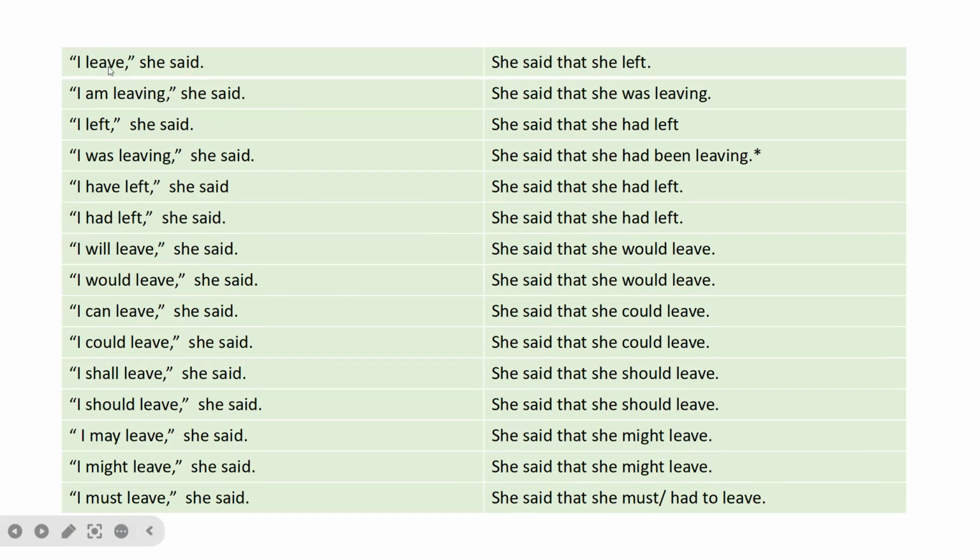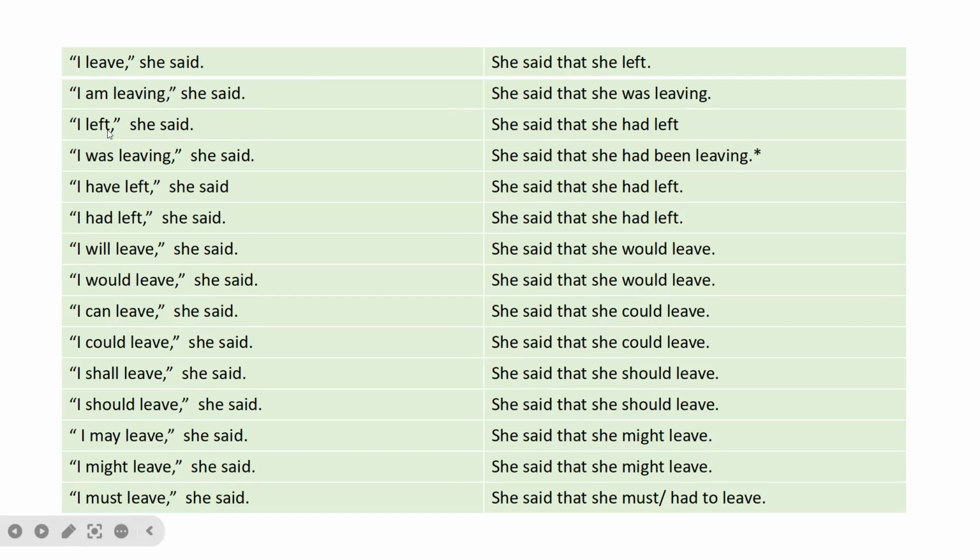"I leave," she said. She said that she left. So if you notice, the verb leave is in the present tense, but over here we have to put it in the past tense. "I am leaving," she said. She said that she was leaving. So here we're using the present continuous tense. So over here we have to put it in the past continuous tense.